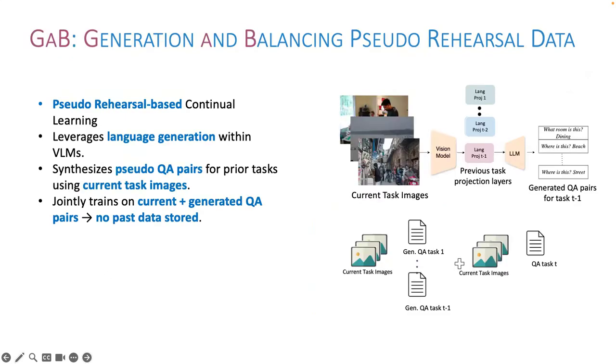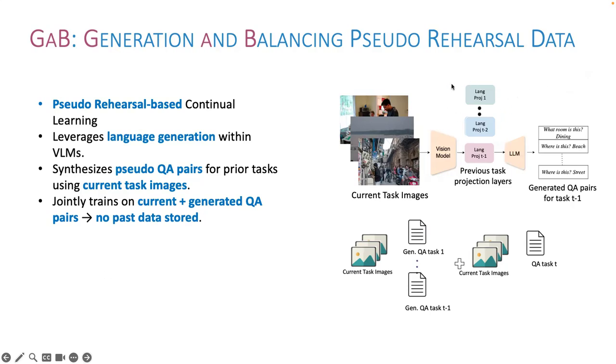In GAB, instead of storing past data, we leverage the generative capacity of our VLMs. Given the images for our current task, we prompt the model to generate question and answer pairs as if they were from the earlier task.